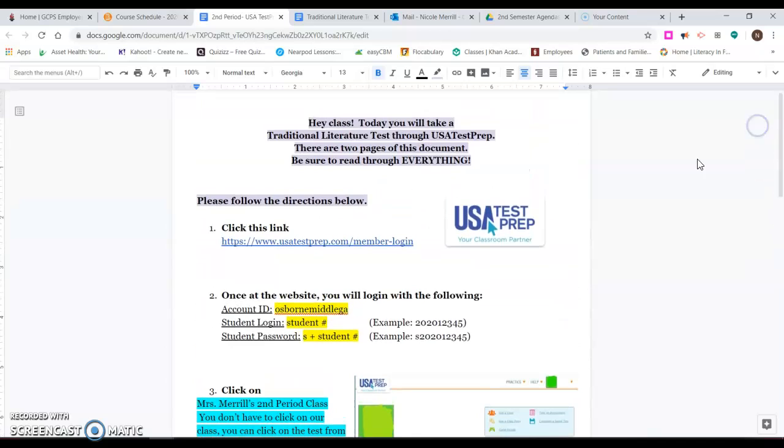Make sure you follow it. This should be a view-only document for you when you open it. You do not need to request access. You do not need to type anything in this Google document. You just need to click the links and follow the directions, okay? So please follow the directions below.